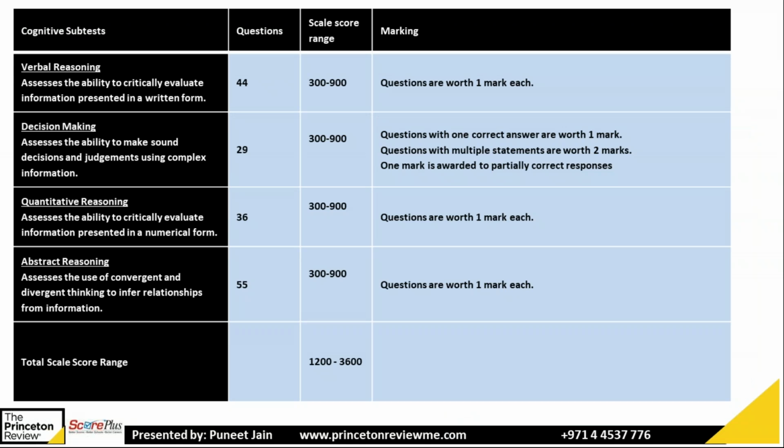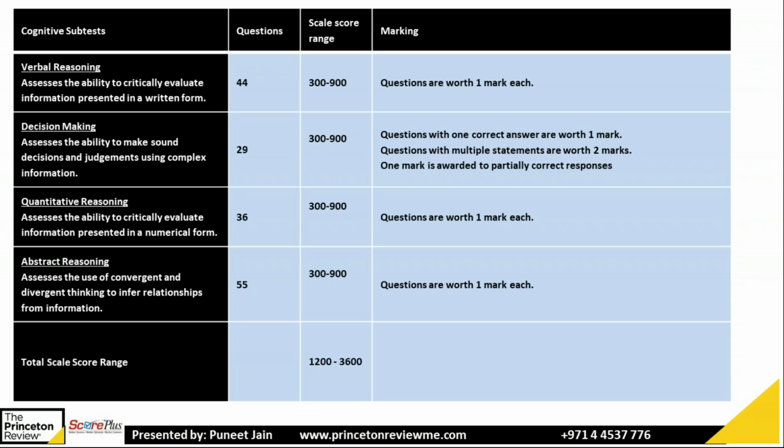So that gives you the breakup for each section. Verbal reasoning, as I told you, 44 questions, 11 passages. Score range 300 to 900, minimum 300, maximum 900. And each question is worth 1 mark. So you will get 1 point for each correct answer. Then decision making, they will give you 29 questions. The score range is the same, 300 to 900. If you have a question with 1 correct answer, that's worth 1 mark. But if you have a question with multiple statements, that'll be worth 2 marks. And if you get a partially correct answer in the multiple statements, you will get 1 mark for that.